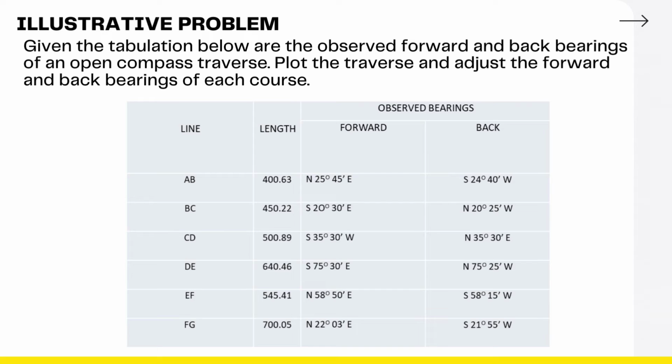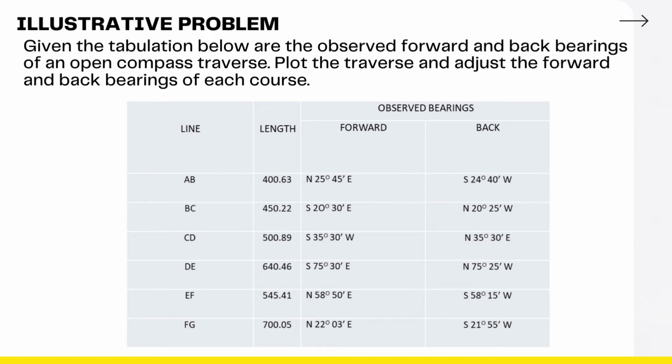Line BC with a length of 450.22 and a forward bearing of south 20 degrees 30 minutes east and a back bearing of north 20 degrees 25 minutes west. Line CD with a length of 500.89 and a forward bearing of south 35 degrees 30 minutes west and a back bearing of north 35 degrees 30 minutes east. Line DE with a length of 640.46 with a forward bearing of south 75 degrees 30 minutes east and a back bearing of north 75 degrees 25 minutes west.